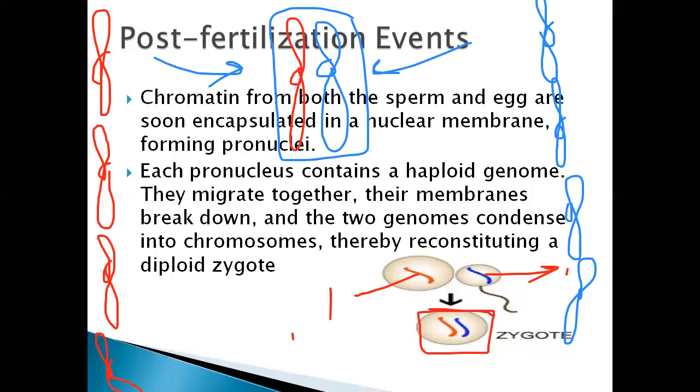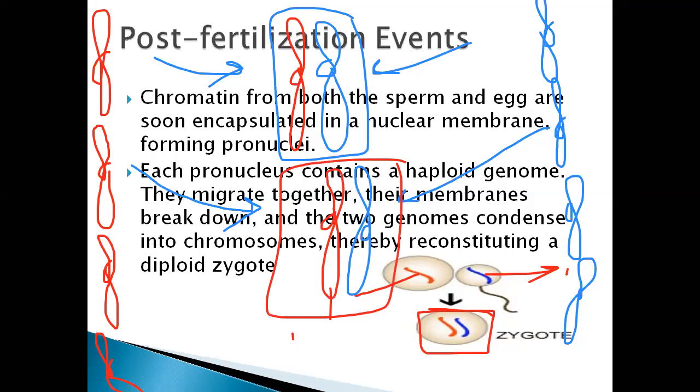Okay, so the second chromosome of the sperm with the second chromosome of the ovum is going to form the second pair. Likewise, second pair, third pair, fourth pair. How many pairs do we have? 23 pairs of chromosomes we have. So that will go on like that.